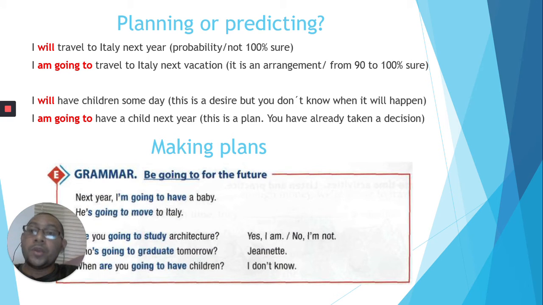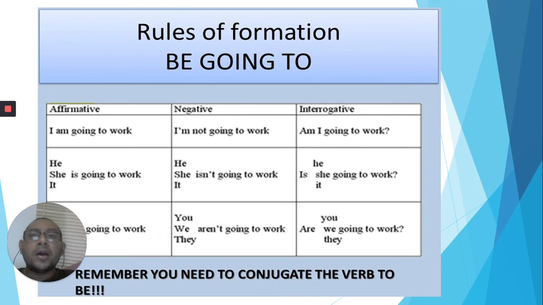Here, I would like to show you very briefly a chart about the rules of formation of be going to. Yeah? Remember, guys, remember, you need to conjugate the verb to be, just the verb to be. For example, here we have these affirmative, negative, and interrogative sentences. The first one says, I'm going to work. This is a plan. But if you want to make this plan negative, you need to add not. So, I'm not going to work.